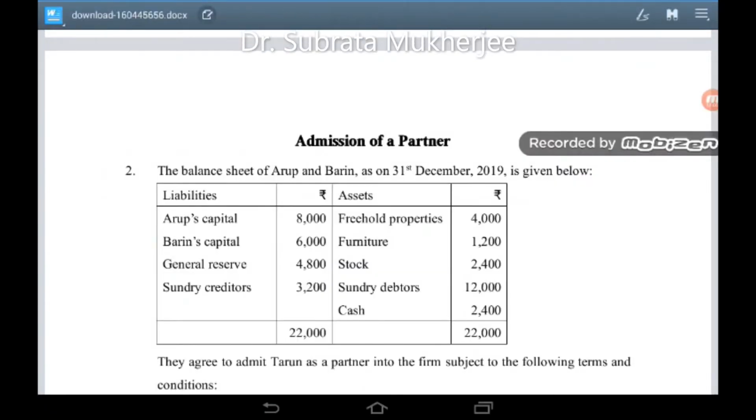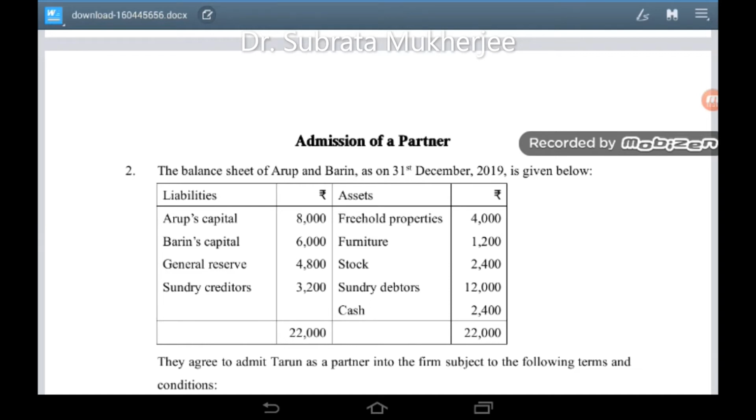Balance sheet of Arup and Barin as on 31st December 2019 is given below. On liability side, Arup's capital 8,000, Barin's capital 6,000, general reserve 4,800, sundry creditors 3,200. On asset side, freehold properties 4,000, furniture 1,200, stock 2,400, sundry debtors 12,000, cash 2,400, both side total 22,000.